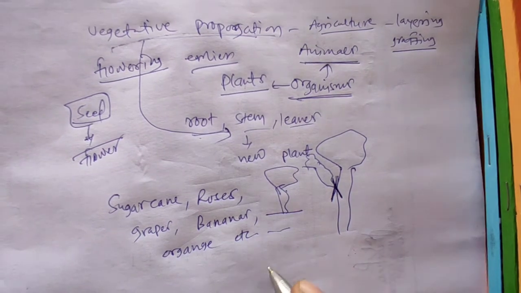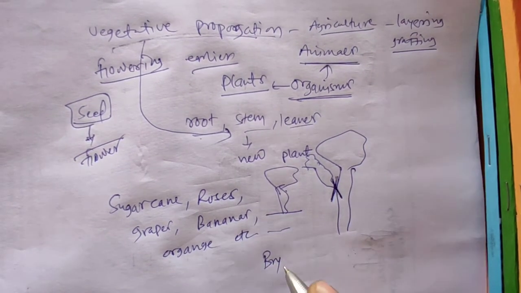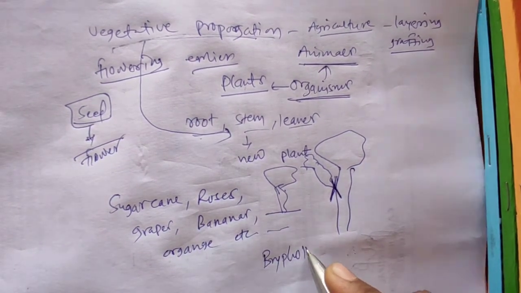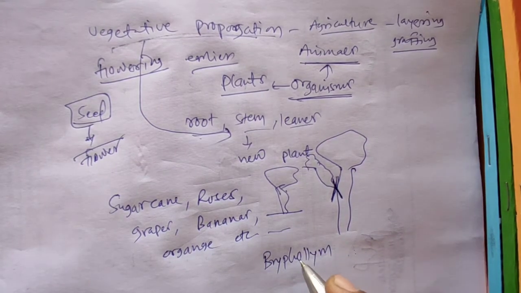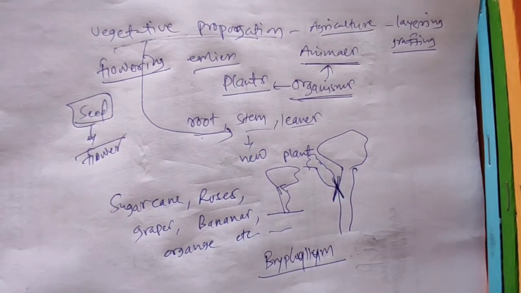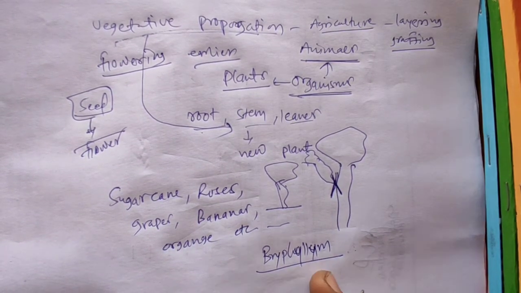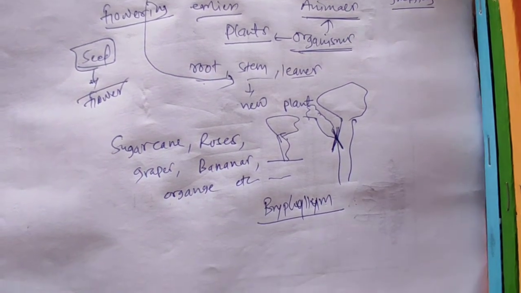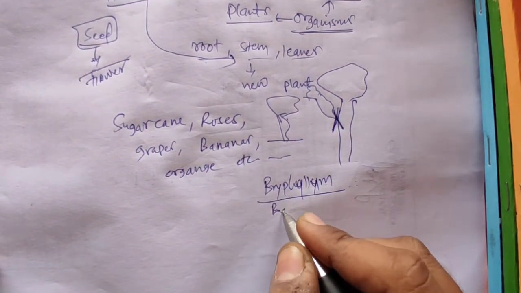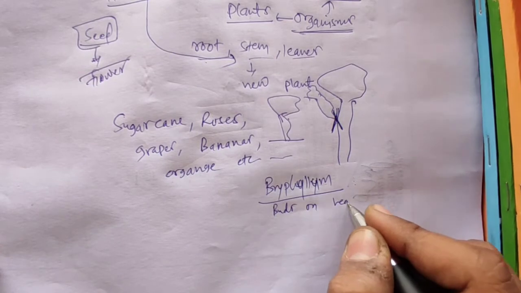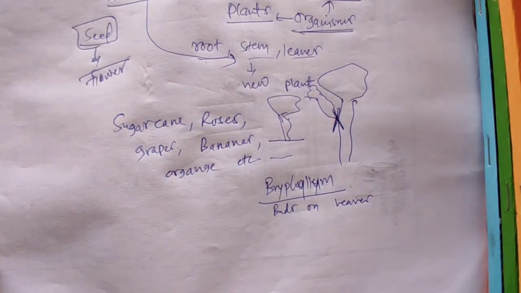Similarly, sometimes the plants of Bryophyllum, a category of plants which you have studied in your 9th standard, grow buds on their leaves, like the figure given in your textbook.